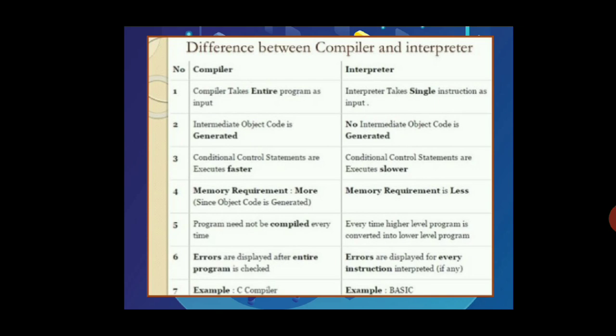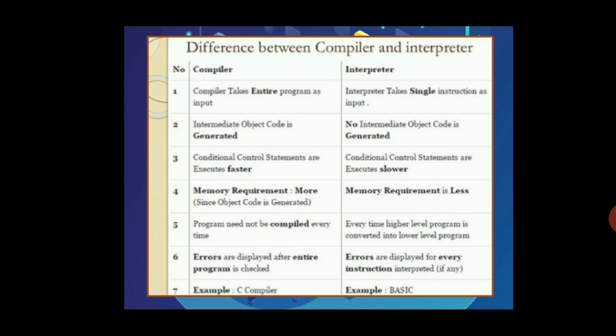Okay, object code will be only received in the compiler because the whole program is compiled at once. But in the interpreter, it will translate one line first, not the whole program, and only one line object code will be generated.